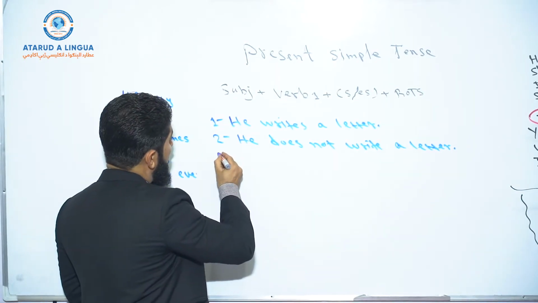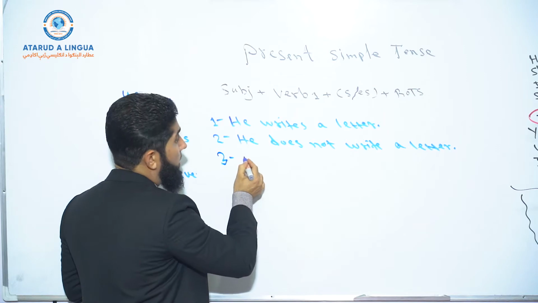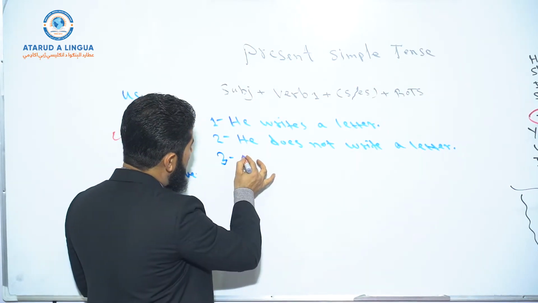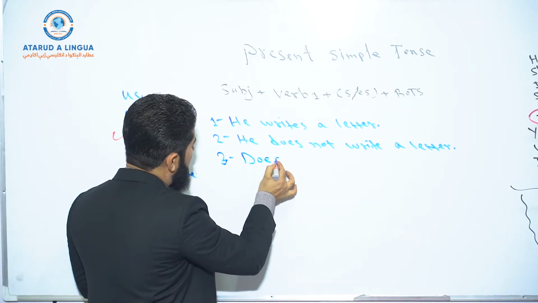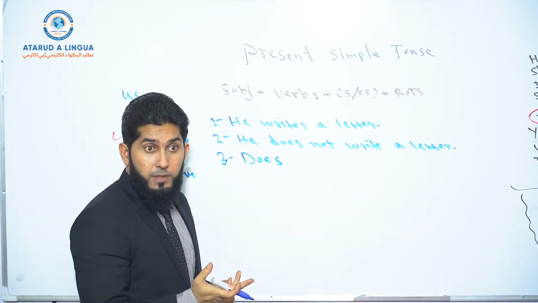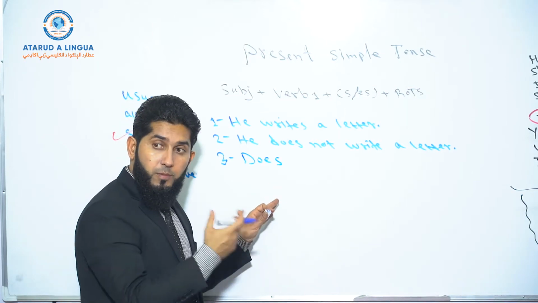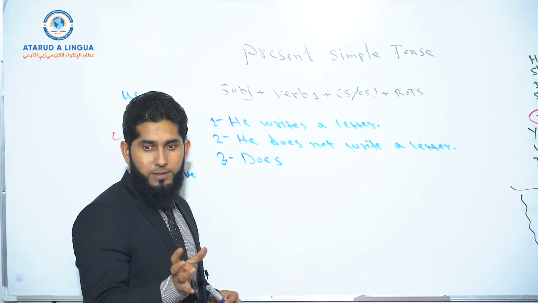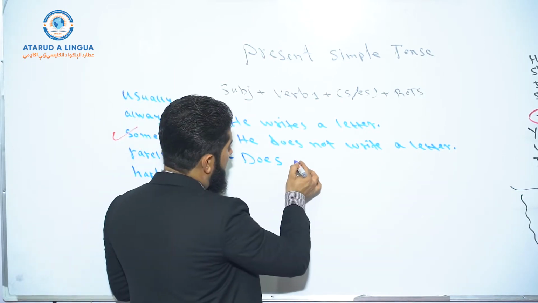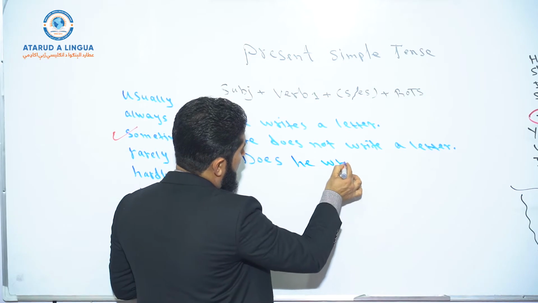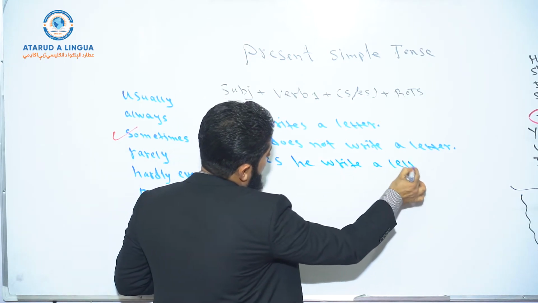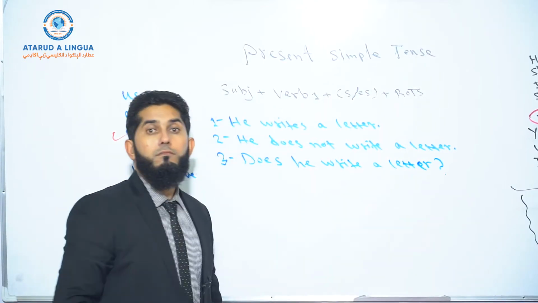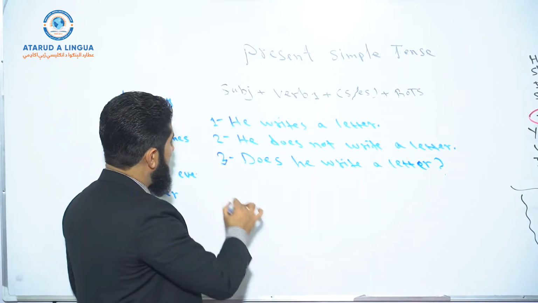And now, okay, number 3, interrogative or yes/no question form. What do we need first? We need does. Why? Because our subject is he. If the subject is he, she, it, we need the helping verb does. If the subject is I, you, we, they, then we need do, right? Okay. So does he write a letter? And question mark. Does he write a letter? Yes, no question, right?